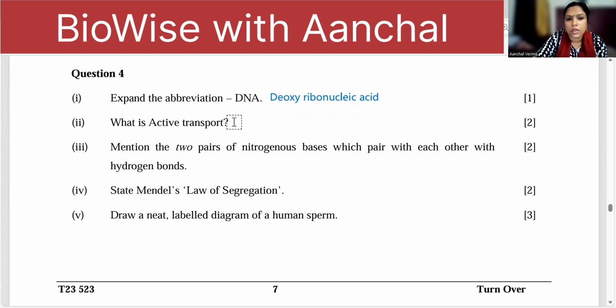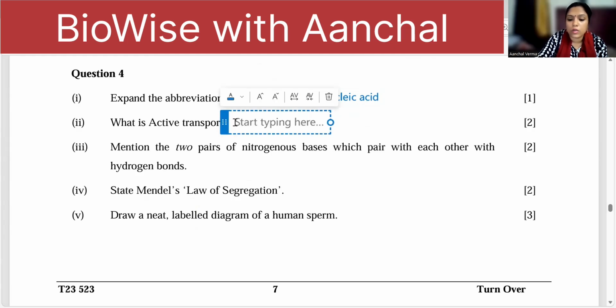Active transport, that is movement of molecules from a region of lower concentration to a region of higher concentration by expenditure of energy.